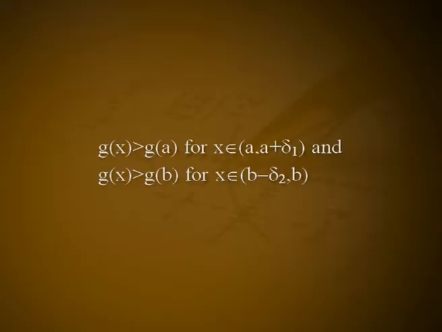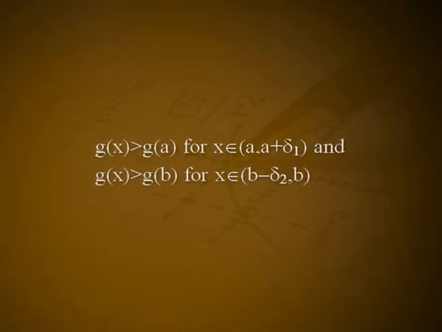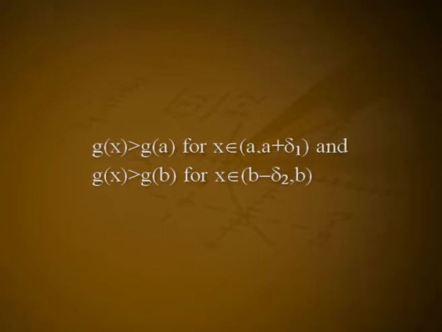Applying the previous theorem, we get δ1 > 0 and δ2 > 0 such that g(x) > g(a) for x in (a, a + δ1) and g(x) > g(b) for x in (b − δ2, b). This shows that the maximum of g does not occur at x = a or x = b. Therefore, g attains its maximum at some c in the open interval (a, b).